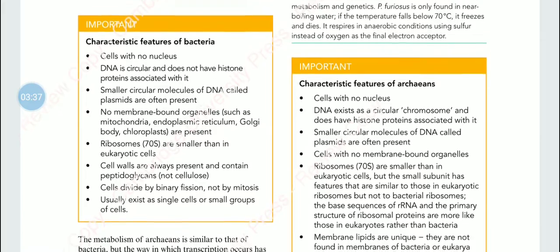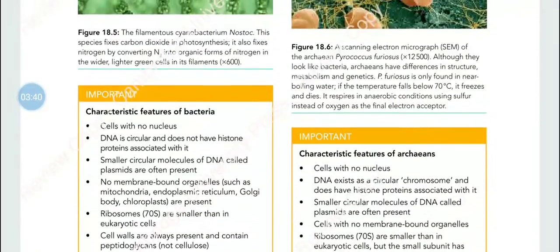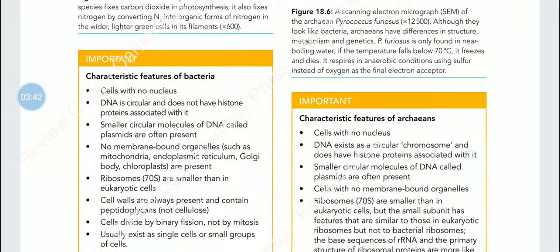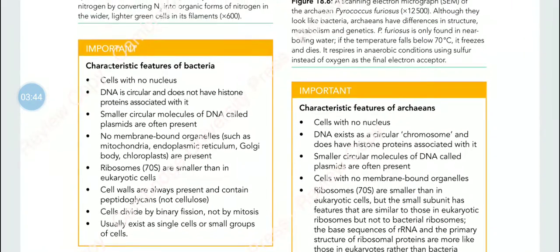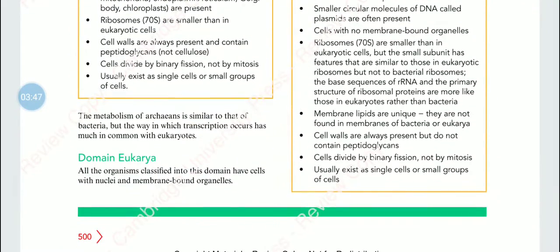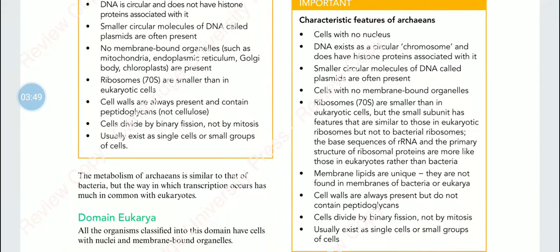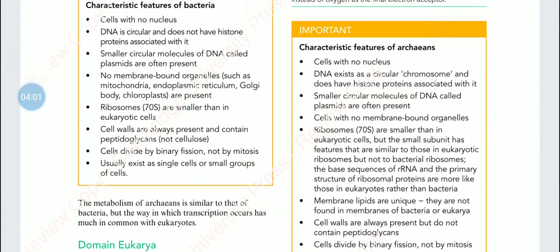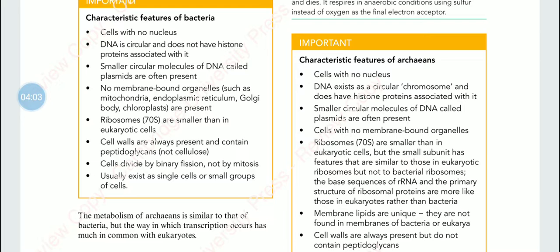Right. Then let's see what kind of features are found in bacteria and archaeans. The metabolism of archaeans would be similar to that of bacteria, but the way their transcription occurs would be quite similar to that of eukaryotes. Bacteria have cells with no nucleus, and that is the same feature for archaeans.